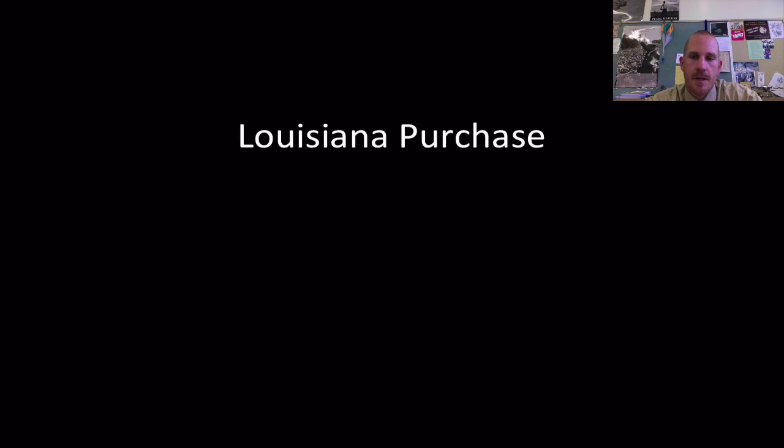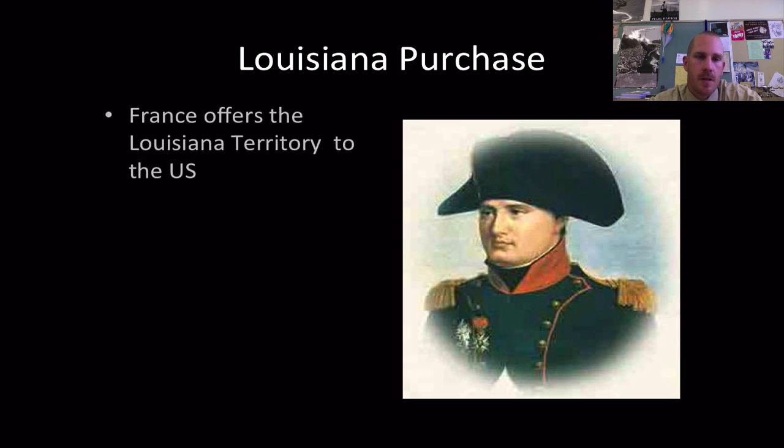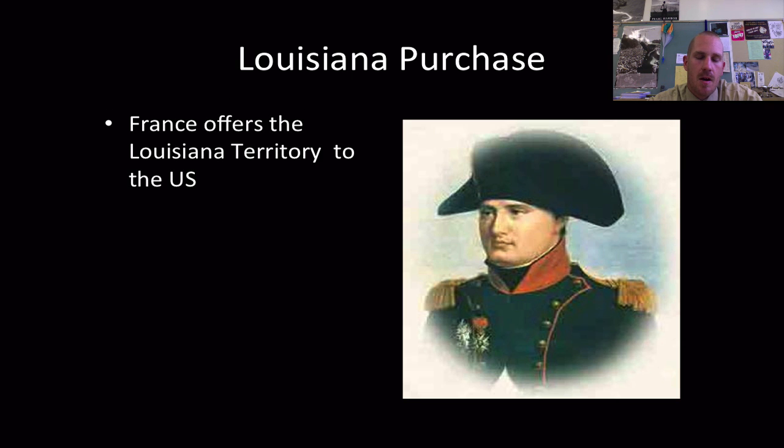Louisiana Purchase. This is Napoleon. He is going to just simply offer it to the United States. He gets tired of it. It was supposed to be this huge breadbasket place for them, supposed to be this land of riches, but it's just not working out. Napoleon lets a family member try to run it, and he's running it into the ground. It's basically a disaster for the French. So he's going to offer the Louisiana Territory to the United States.